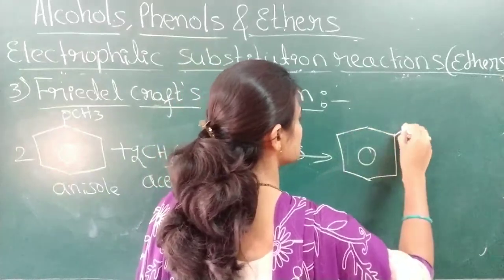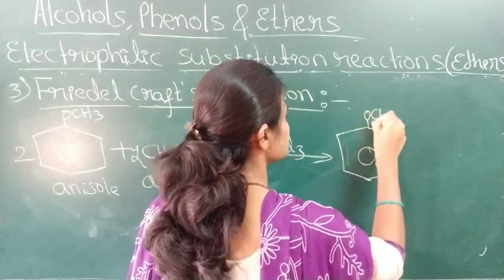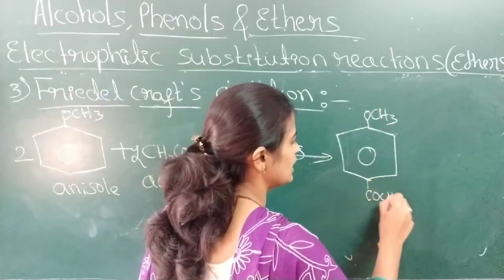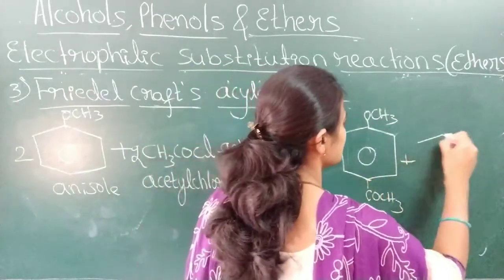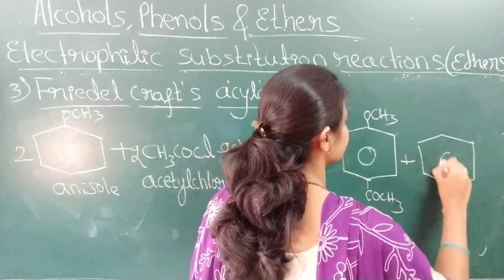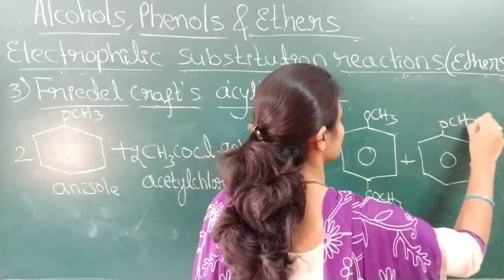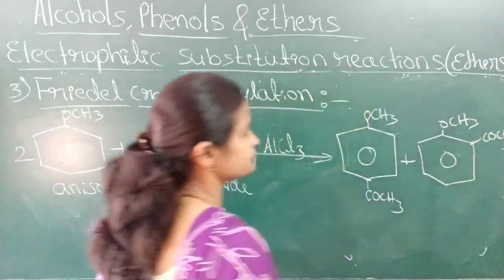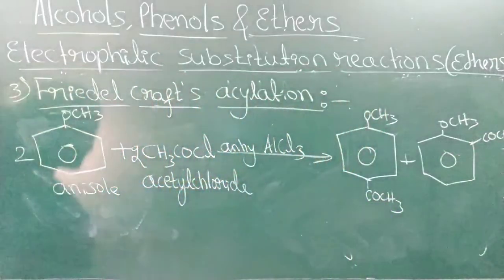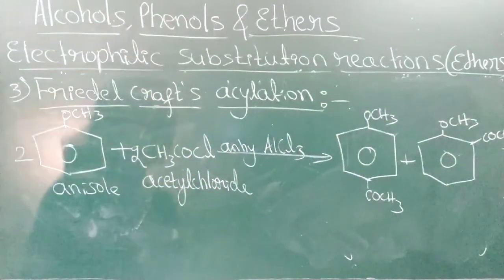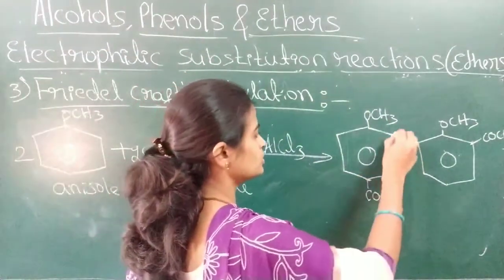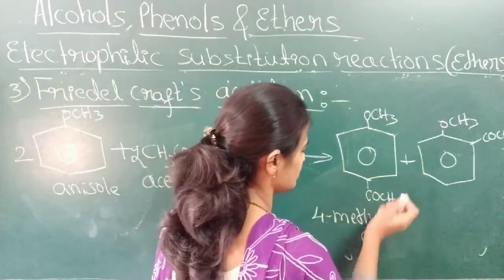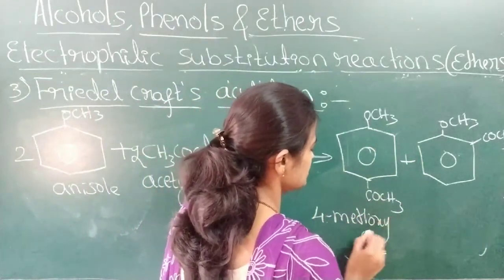COCH3 group is substituted, and the OCH3 is as it is. COCH3 group is substituted at the para position as well as substituted at the ortho position. These are the two products formed. The name of this one: 1, 2, 3, 4 methoxy.